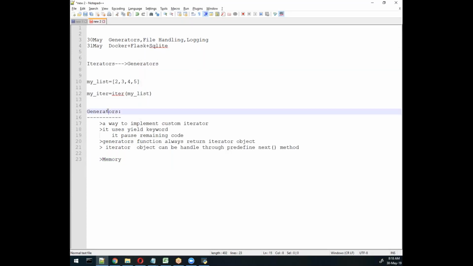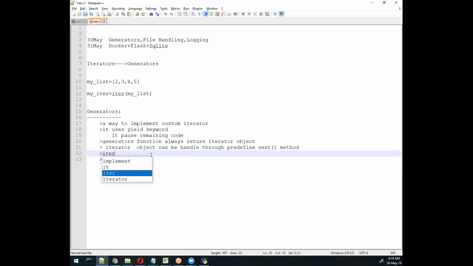But at least for the interview we need to crack what is an iterator and what is a generator. Iterator is basically the concept, and that concept can be implemented through a generator. In a generator, we use the yield keyword. Remember, an iterator is made up of two methods, iter and next.